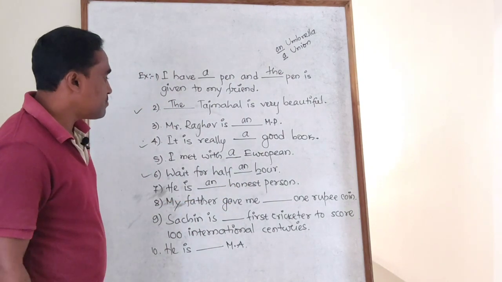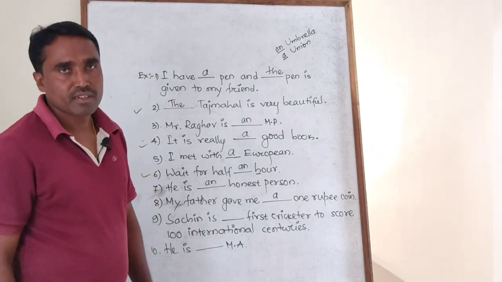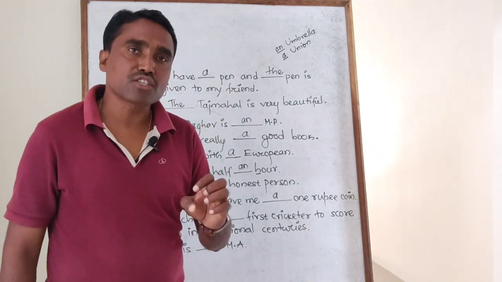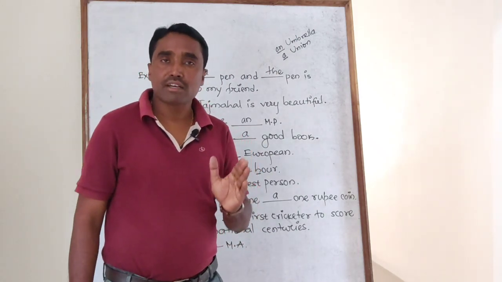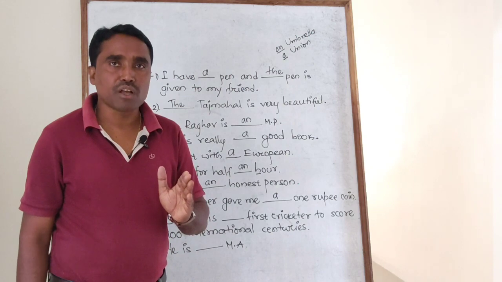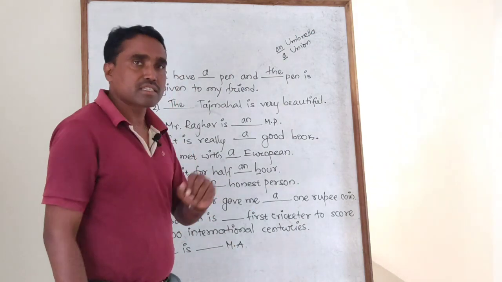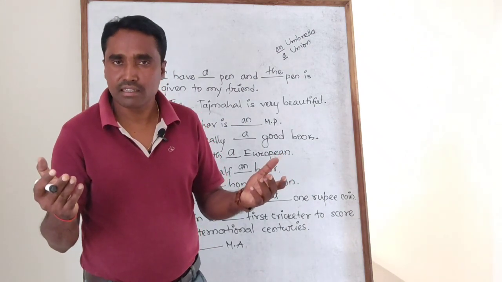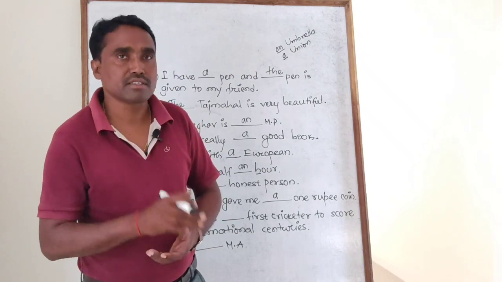My father gave me a 1 rupee coin. Why is it a? Whenever 'o' is pronounced as 'wa', use a. Remember, I said whenever 'o' is pronounced as 'wa', use a. For example, if I say it's a open challenge, then it is wrong; I should say it's an open challenge.